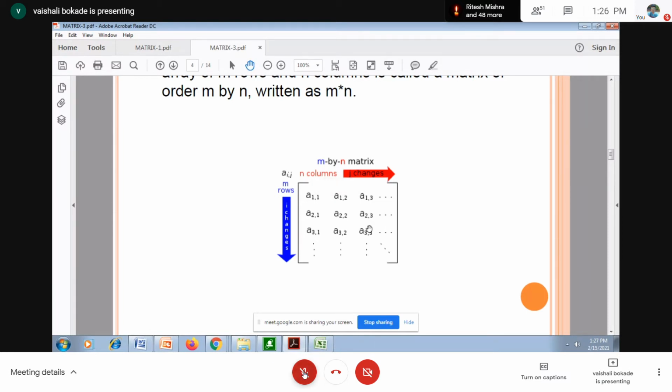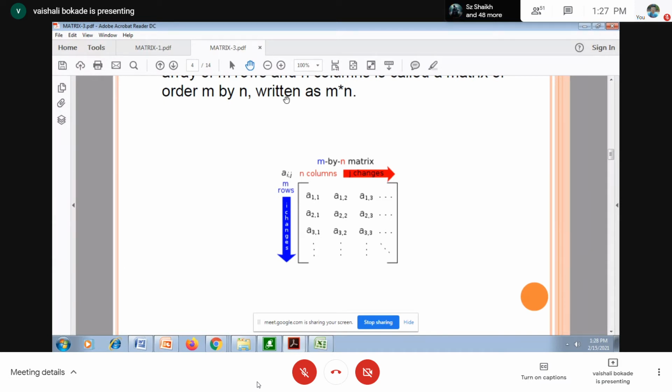Two girls are giving me nice answers, please mute yourselves. This is what I was expecting. Whenever the number of rows is not equal to the number of columns, that matrix is a rectangular matrix. And whenever the number of rows equals the number of columns, I call it a square matrix.